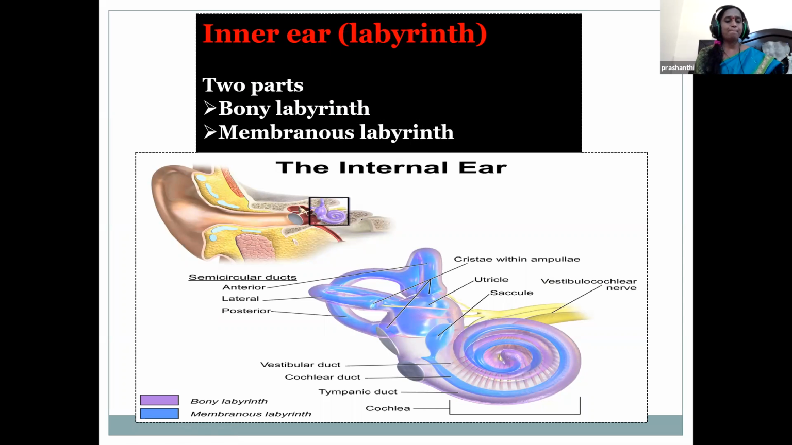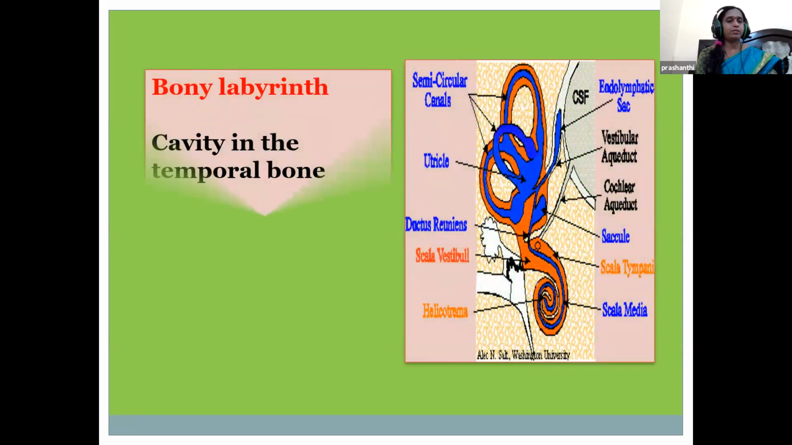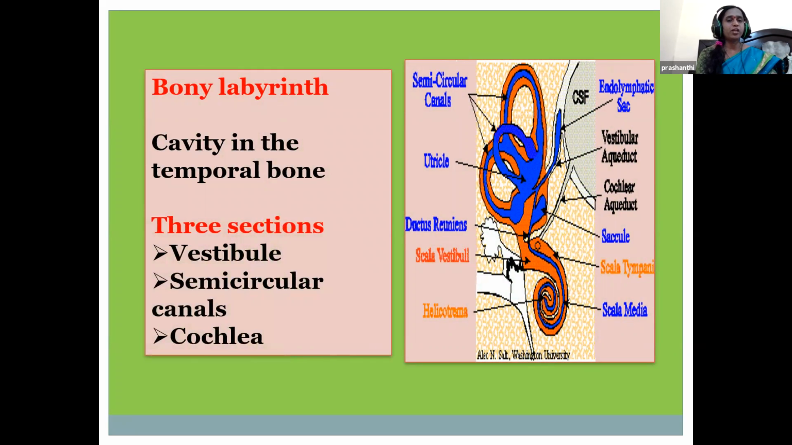This is the labyrinth of the ear. It has two parts, the bony labyrinth and the membranous labyrinth. So bony labyrinth, the name itself says, children, bone. It consists of a series of bony cavities in the temporal bone. It is composed of three sections: the vestibule, semicircular canals, and cochlea.